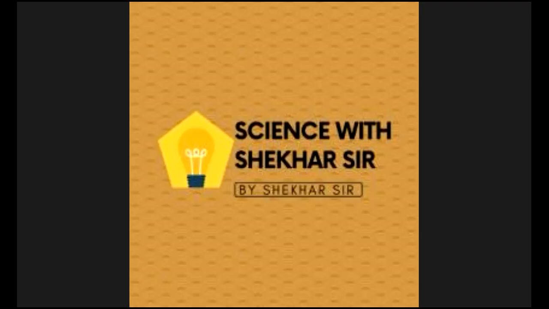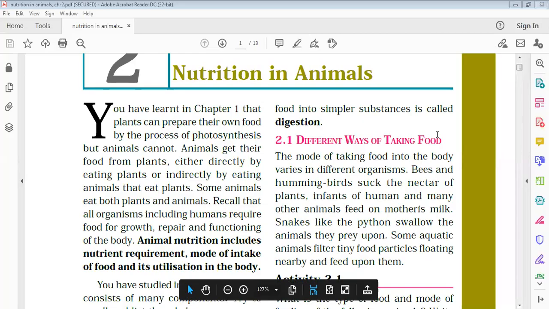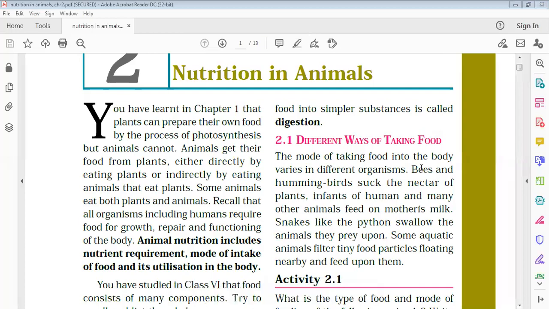So good afternoon everyone. Today we are going to discuss chapter 2, that is nutrition in animals. In the first chapter we have already discussed nutrition in plants, how plants prepare their food by the process, and different kinds of nutrition like autotrophic and heterotrophic nutrition. Fine. So now let's begin with the nutrition.